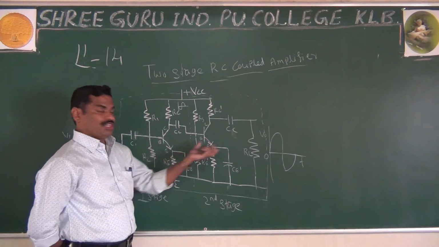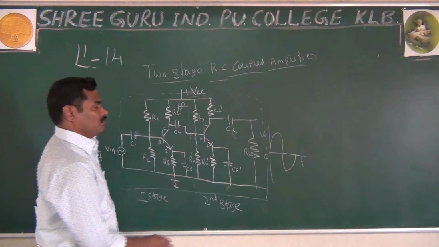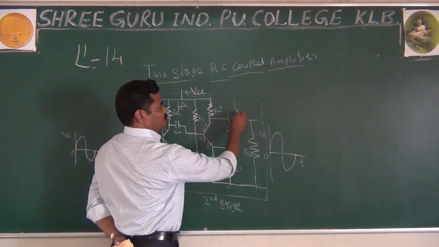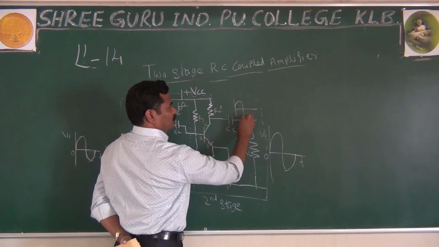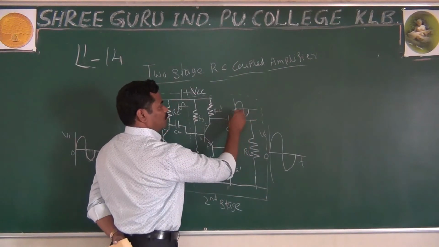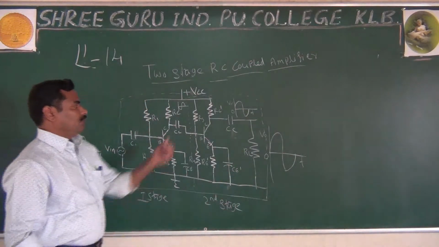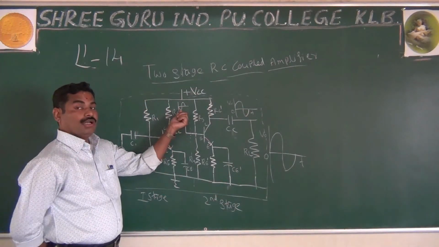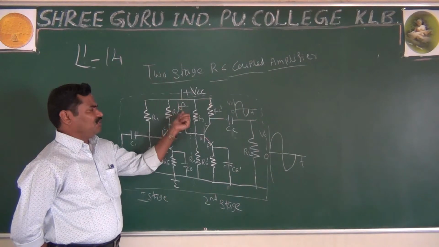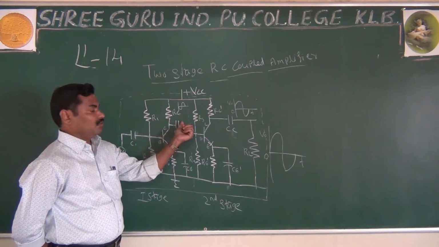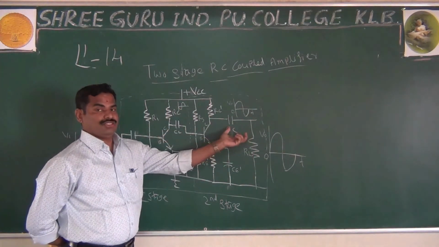First time here and second time here. That's why what will we get at the output? We'll get the output in phase. Because, as I said, here you are giving the input, it is out of phase. Once again, if you give the input out of phase, at the output we'll get the same phase.